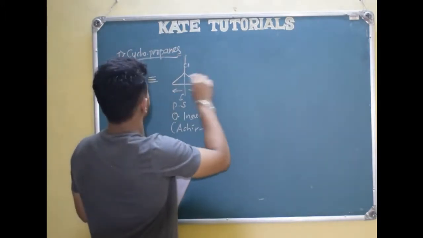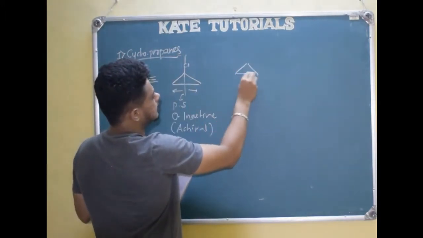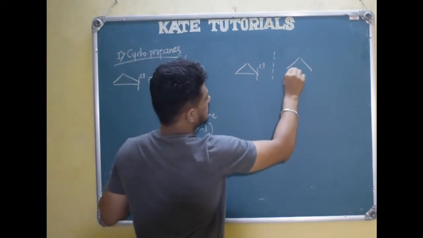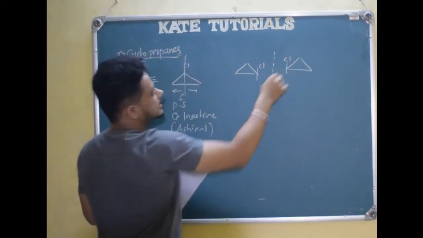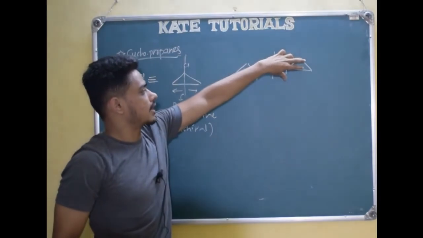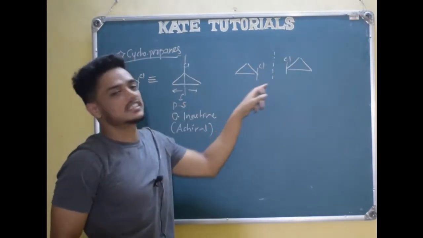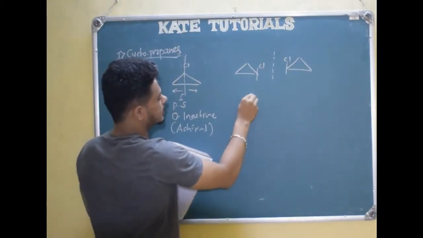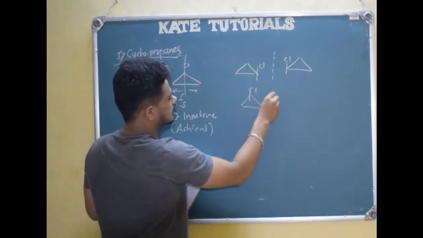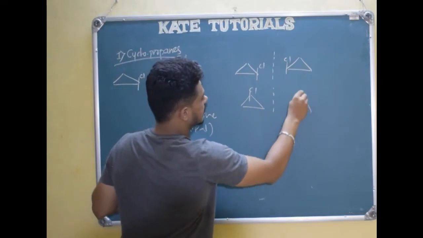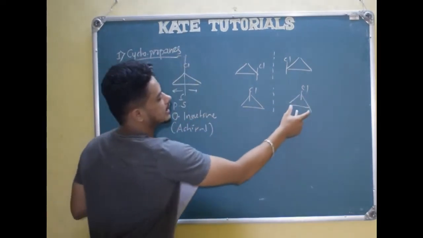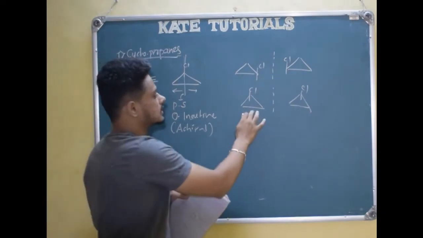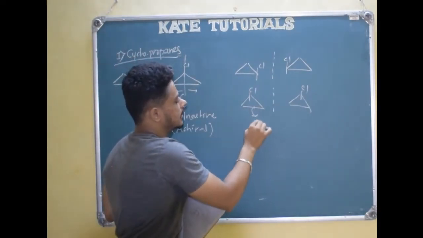See here, if they give you a mirror image like this, both will be the same. If I take the molecule and rotate it like this, I will get the same structure. If you feel uncomfortable with it, take this and do the mirror image, you will get the same. If I take this molecule and superimpose, it will superimpose. So this is optically inactive.